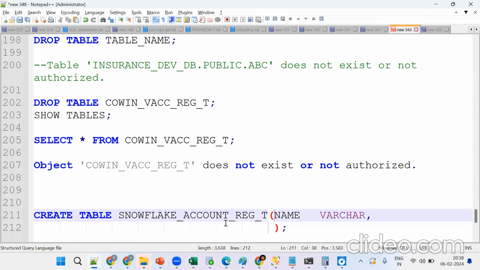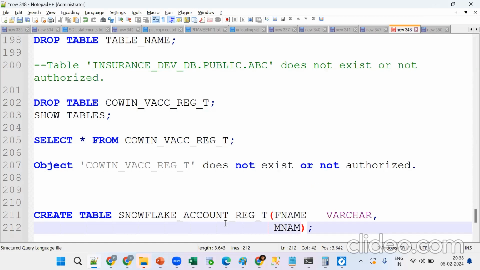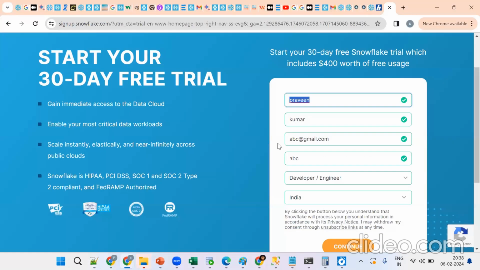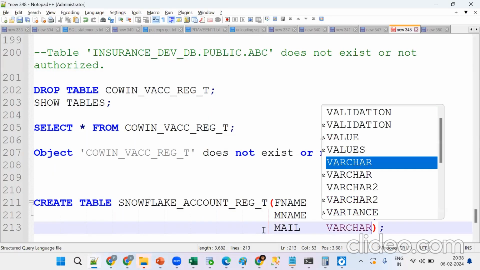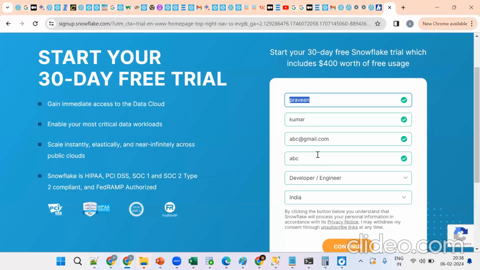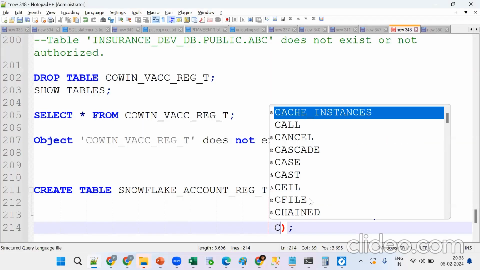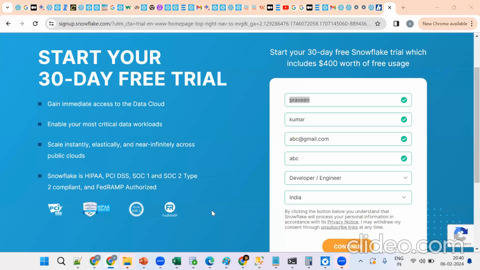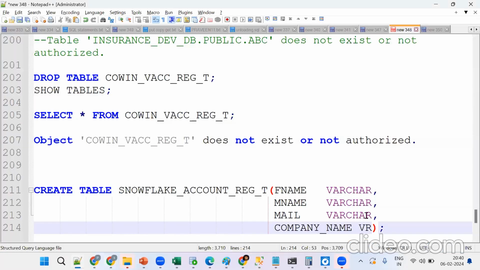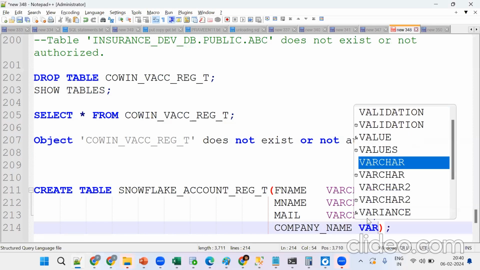First name, middle name, varchar. Same thing: first name, middle name, then last name. Mail is a varchar. All are varchar. Company name is also a varchar. Everything is a varchar.